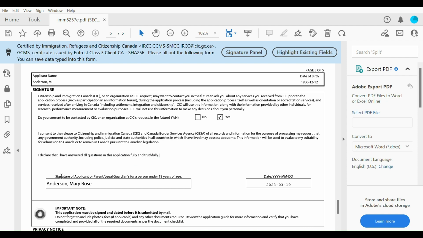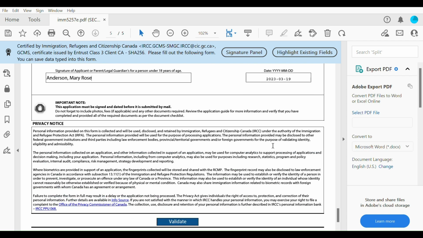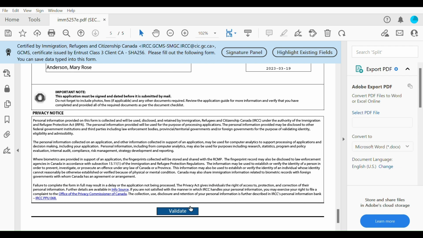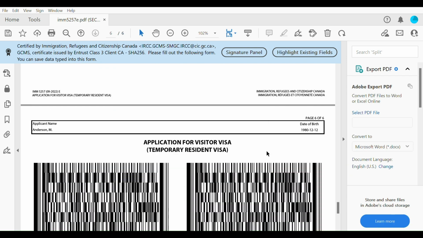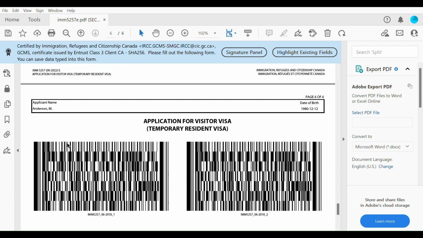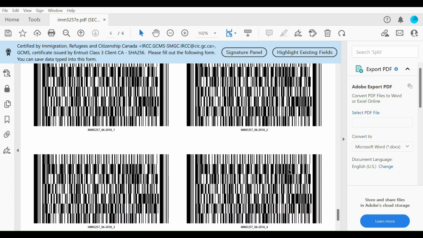Then you put in the name of the applicant. If you're a minor, under 18, then your parent or legal guardian has to sign here on your behalf. Then put in today's date. Once all that is done, you click on validate. It says here validation completed successfully. Okay. And once you scroll down, this shows you proof that this document has been validated.